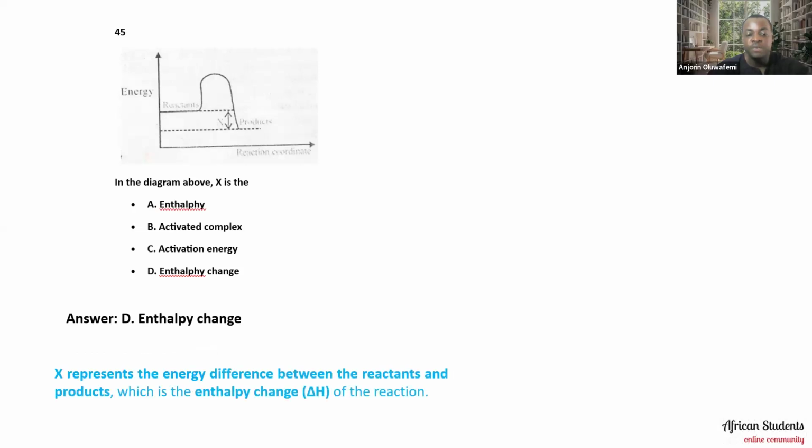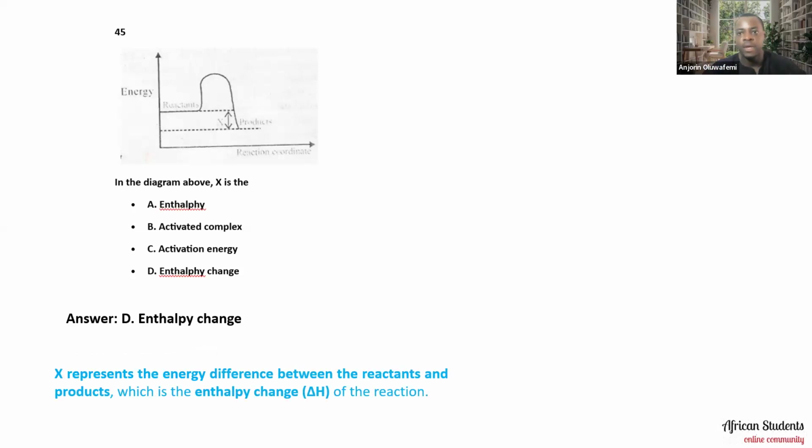Thank you. So we look at the next one, with the energy diagram profile. Okay, so we have the reactant, then we have the product, and then the reaction coordinates and all that. So in the diagram above, S is A, enthalpy, B, activated complex, C, activation energy, D, enthalpy change. So what does X represent? If you look at it, X represents the enthalpy change. And why do we say that? The reason is because X represents the energy difference between the reactants and products, which is the enthalpy change, delta H of the reaction.